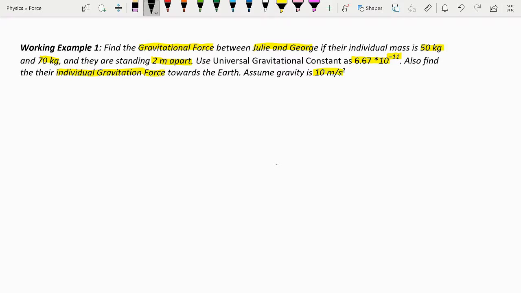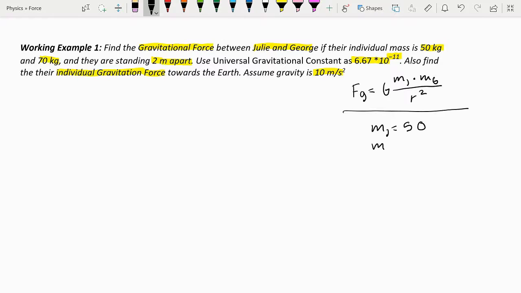So let's first write down the formula to calculate the gravitational force, which is the universal gravitational constant multiplied by mj, the mass of Julie, and the mass of George, over the radius squared. So let's first write down what we know. We know the mass of Julie, that's 50.